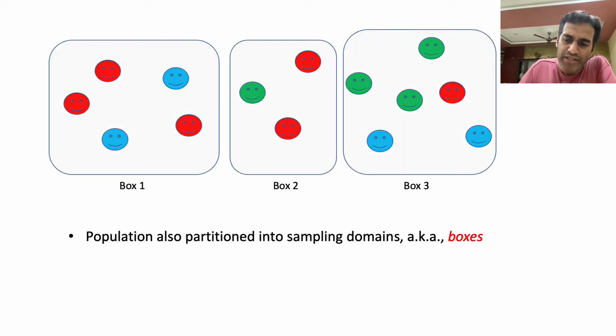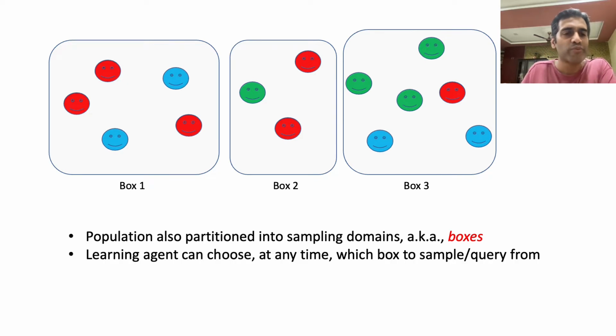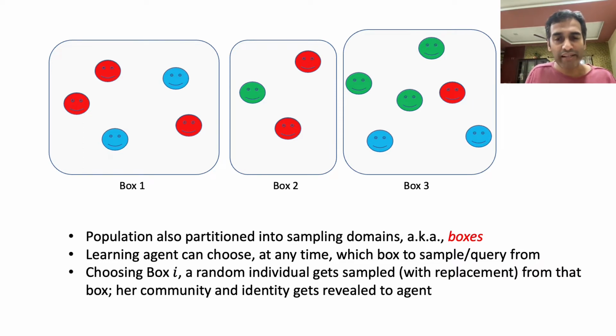So one additional dimension of our problem formulation is as follows. The population is also partitioned into a certain finite collection of sampling domains, which we also refer to as boxes. So the way this works is that the learning agent can choose at every instant a box to sample or query from. And when it does so, for example, suppose the learning agent chooses to sample from box I, then a random individual chosen uniformly at random from that box and with replacement gets revealed to the learning agent. And what exactly gets revealed? The sampled individual's identity and its community.